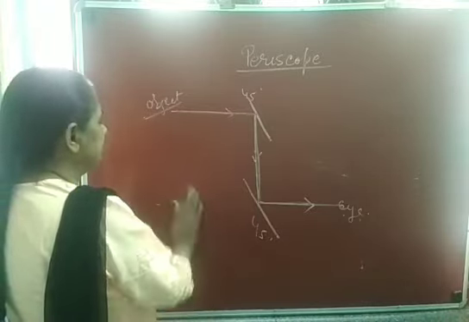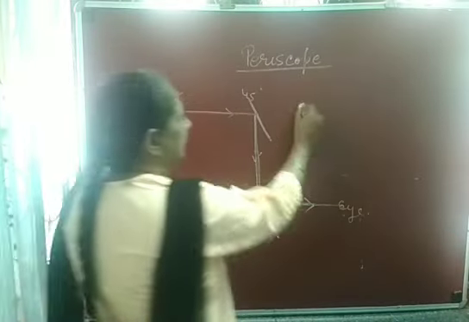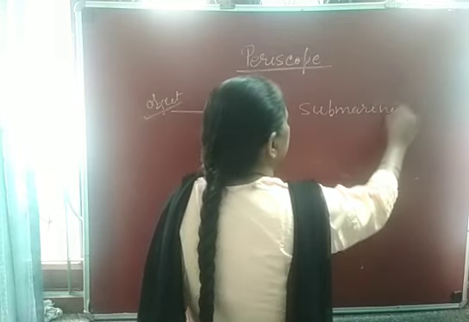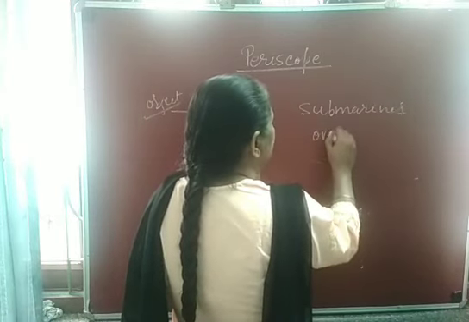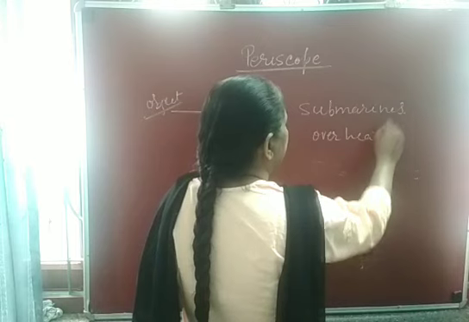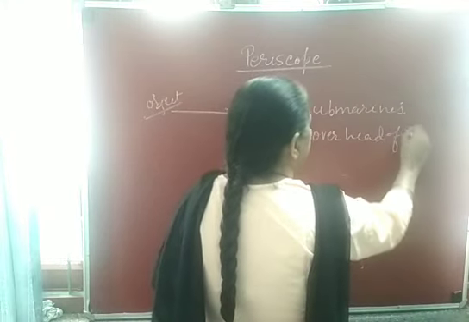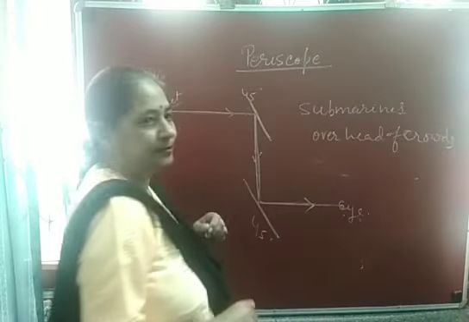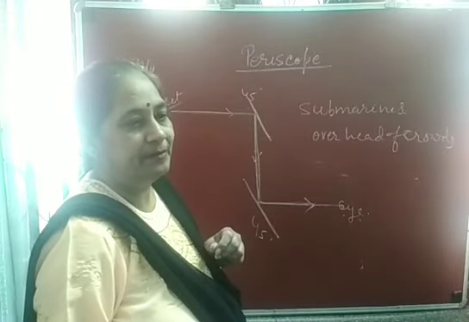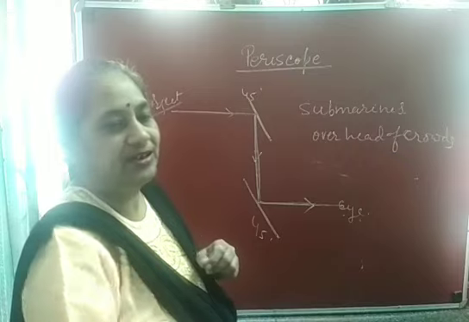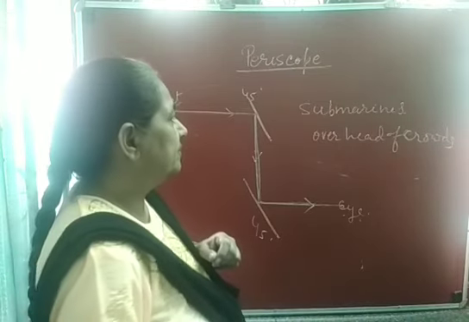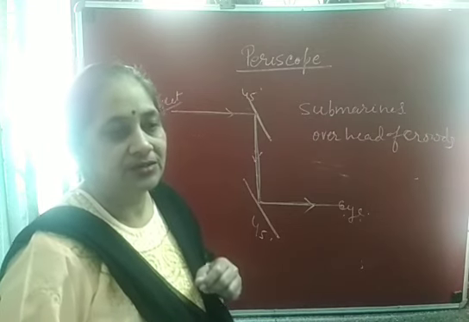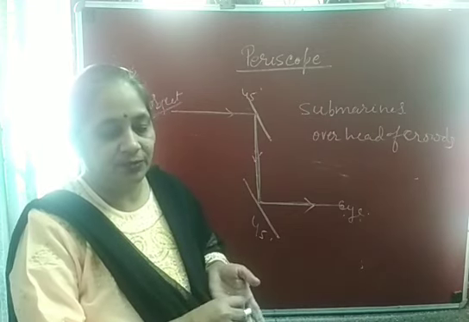This periscope is used in submarines to see above the clouds. So these are the uses of the periscope. It is used by army people also to look at the activity on the ground from far away. So this periscope is also useful for us. So this is all about today's video.